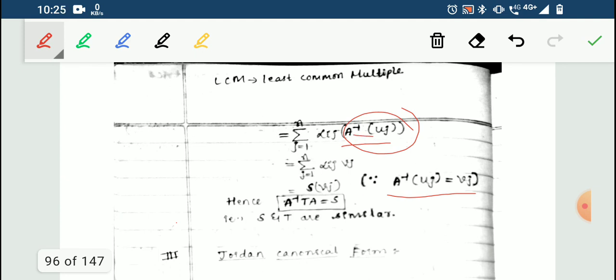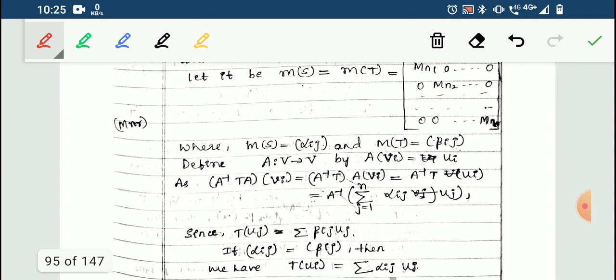So I can replace this by vj. So I got summation j from 1 to n alpha ij vj, and that is nothing but the matrix representation of S(vj), because alpha ij and vj are given.